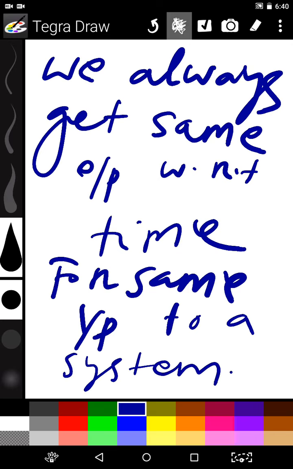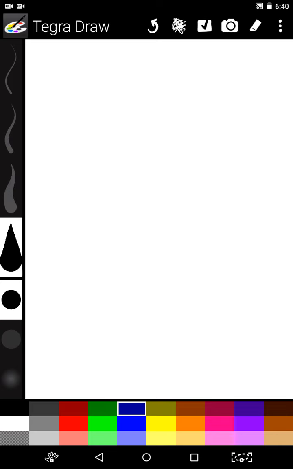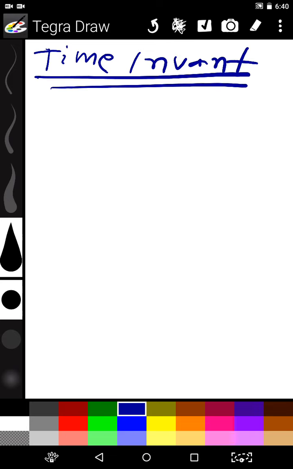Now we will analyze how to verify time invariant properties. How do we verify the time invariant properties? First of all, in the time invariant case, in this method we will delay the input by some amount.